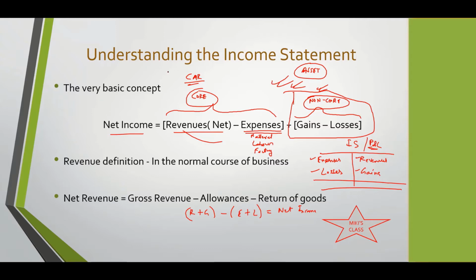So in the future, you're only interested in this part, revenues minus expenses. That doesn't mean that in the income statement all of these will not be there. The net income will have all of these, right? But you'll separate out the core part from the non-core. Non-core part. Got it.